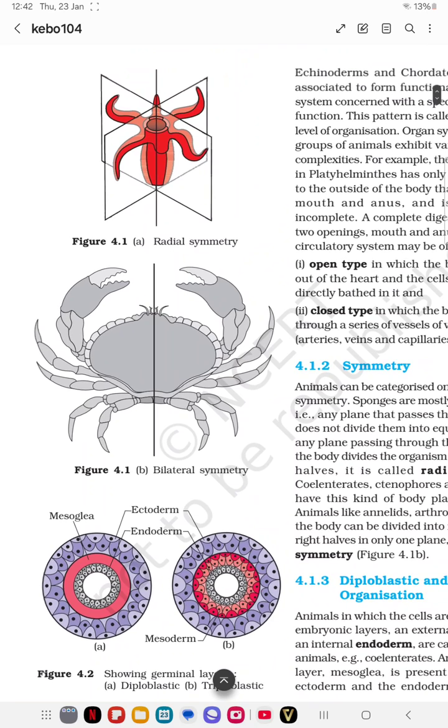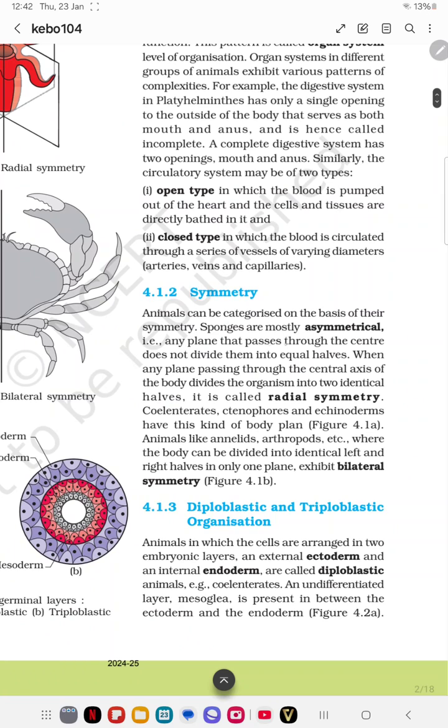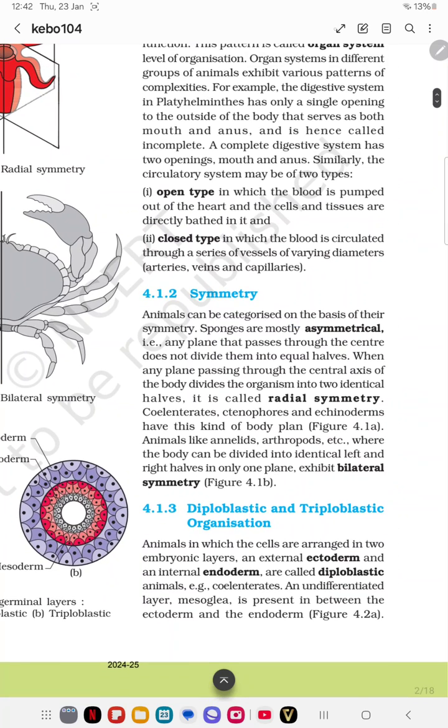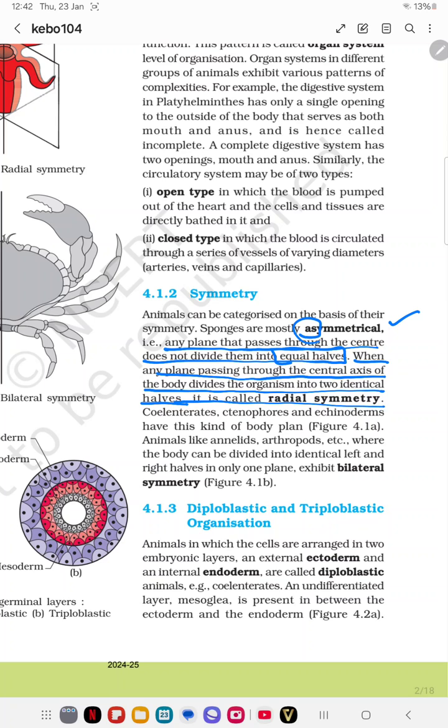Here we can see radial symmetry. Asymmetry, where A means not a true symmetry, is shown by lower organisms. Any plane that passes through the body does not divide it into equal halves. You pass any plane from any direction, and it does not divide into two equal halves. It is known as asymmetrical. When a plane passed through the central axis divides the body into two identical halves, it is known as radial symmetry.